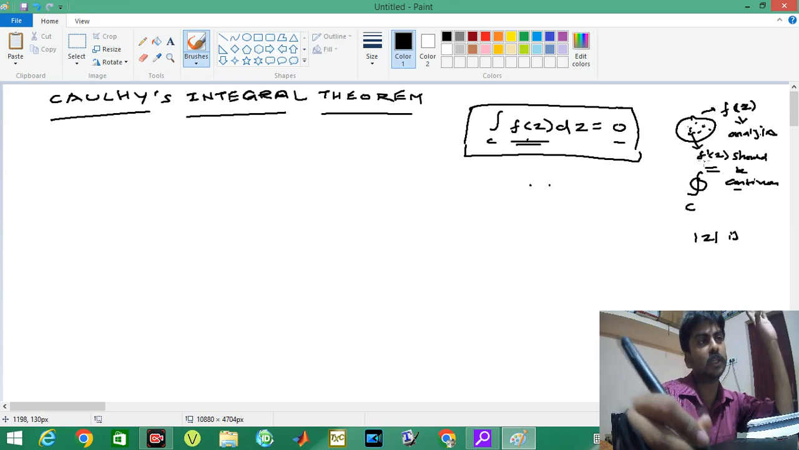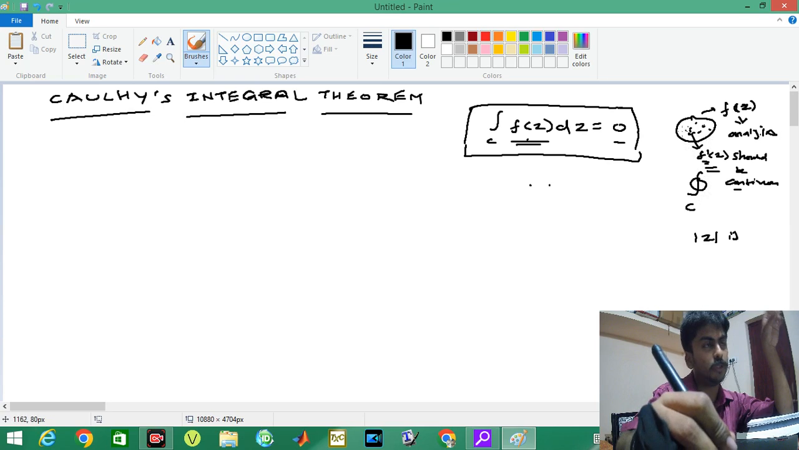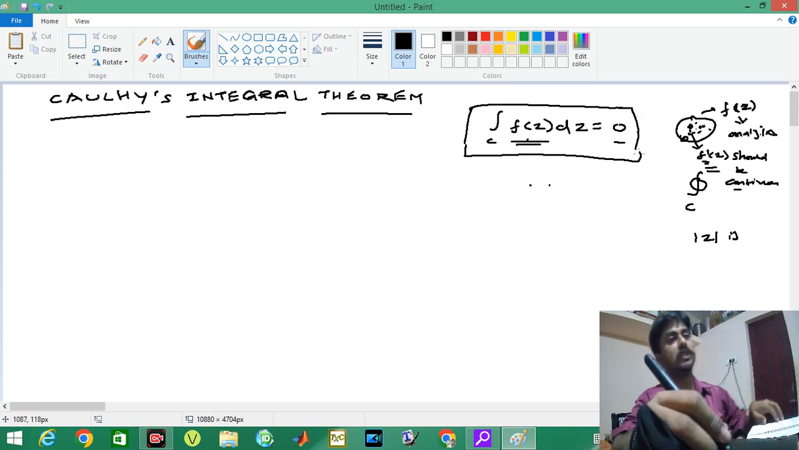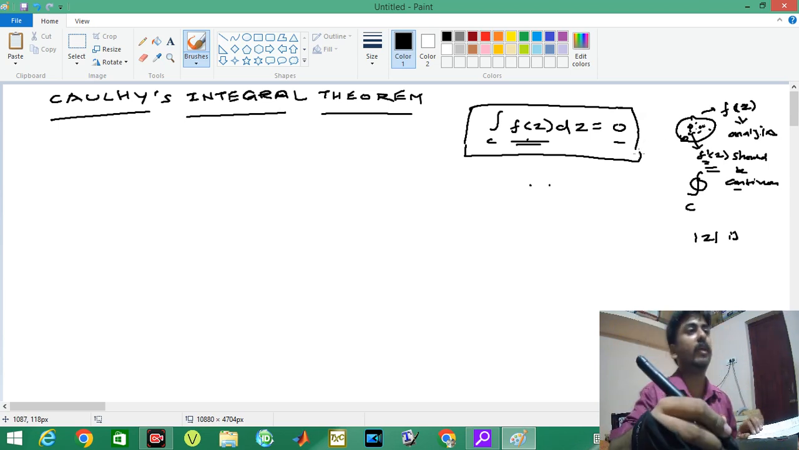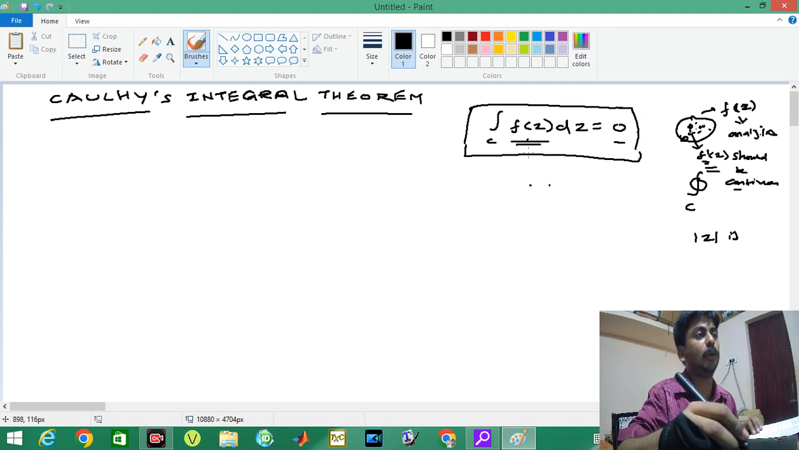You see, f dash of z exists, which means it should be continuous. That is the point we are saying here: f dash of z should be continuous for all points inside and on the closed curve. Some points may be inside, some points may be on the closed curve. So these are the two conditions. If so, then we can easily say the integral over C of f of z dz equals 0. So now you understand the concept.